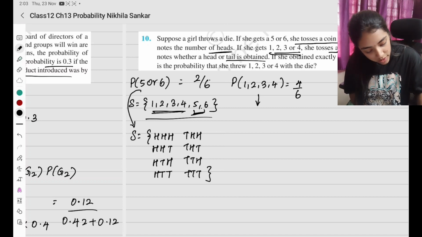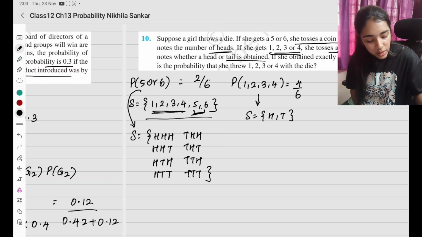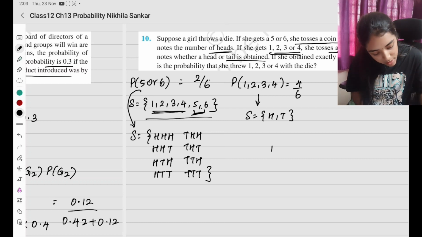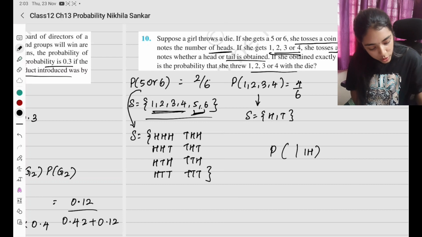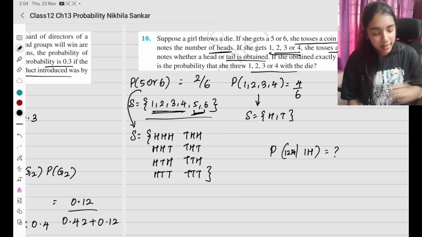So if she does this, she tosses the coin only once. So I'll either get head or tail. If she obtained exactly one head, that is, exactly one head has come, then given that she is getting exactly one head, what is the probability that she threw 1, 2, 3, 4? What is the probability that she threw 1, 2, 3, 4? Okay, so this is what they are asking for.